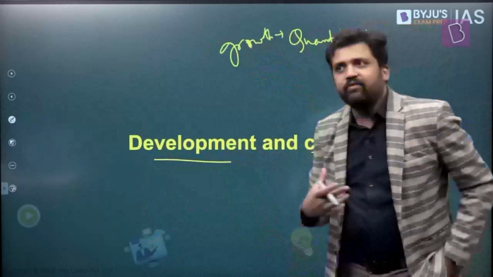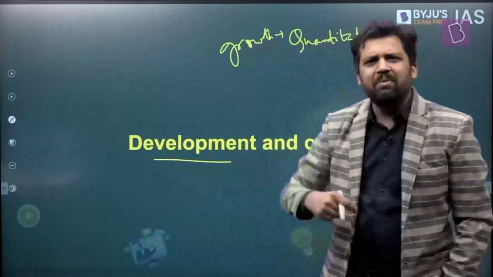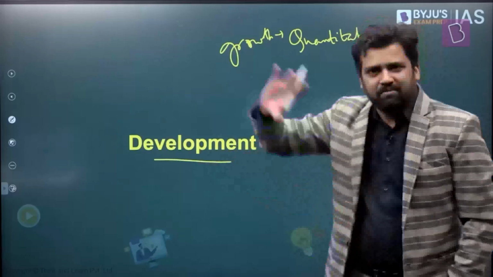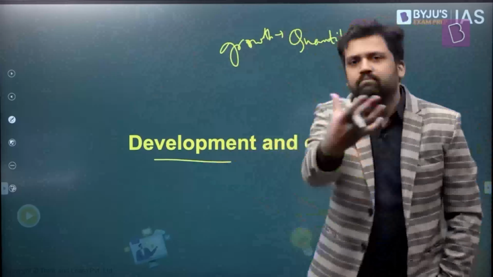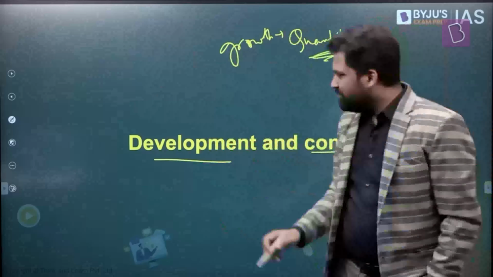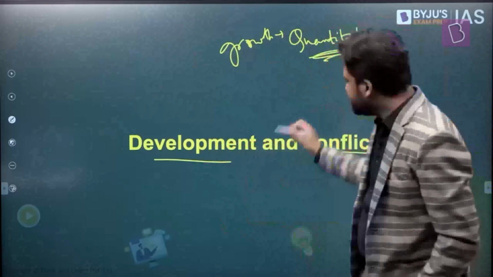Some numbers have changed, right? If I'm saying India's economy is growing, that means maybe our GDP is growing at 8%, which is not the case. But one example, or our per capita incomes are increasing. So those numbers that you have tell you about growth. So it is quantitative. While development is slightly broader, it is qualitative.